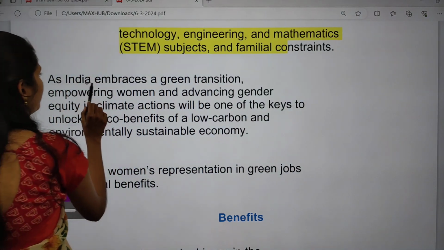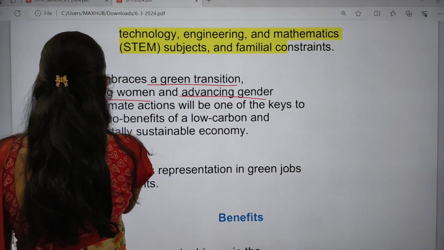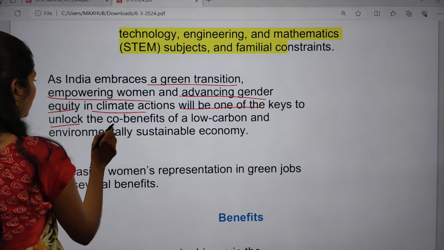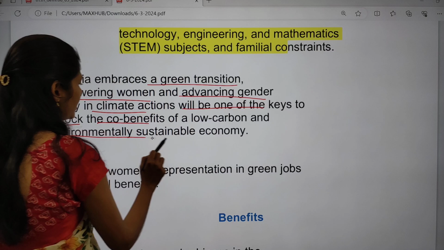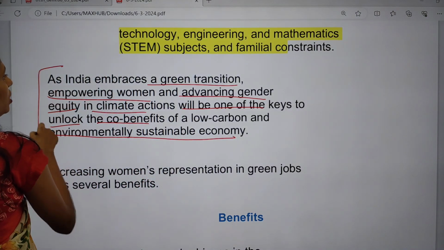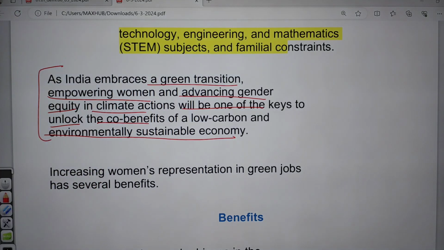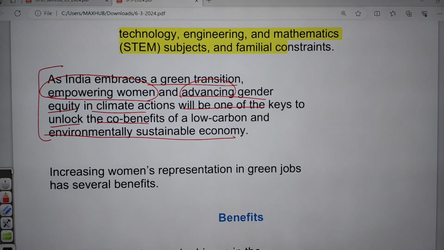As India embraces a green transition, empowering women and advancing gender equity in climate action will be one of the keys to unlock the co-benefits of a low carbon and environmentally sustainable economy. So when we are moving towards a transition to renewable energy, that is green energy, we have to empower women, advance gender equity and focus on climate change action so that we will have a low carbon and environmentally sustainable economy.